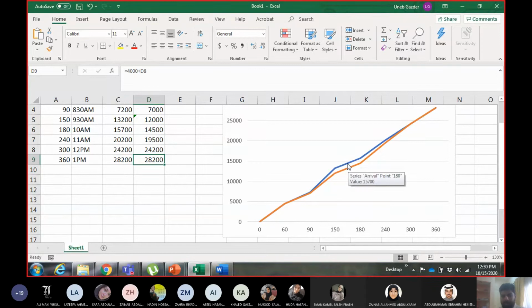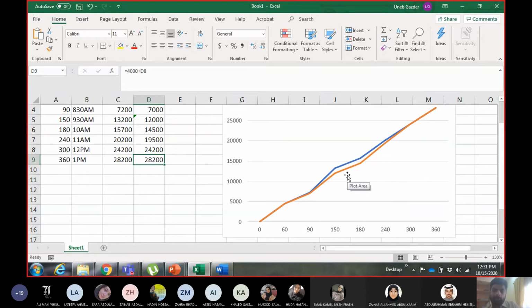Because blue is how many vehicles came, and orange is how many vehicles left. So whatever is between them is queue. Who came and didn't leave is in the queue. So the number of vehicles in the queue will be the difference between the arrival and the departure line. And since they are asking for maximum, you look at the graph where these two lines are farthest from each other, and you take the difference at that point, which is in this region.